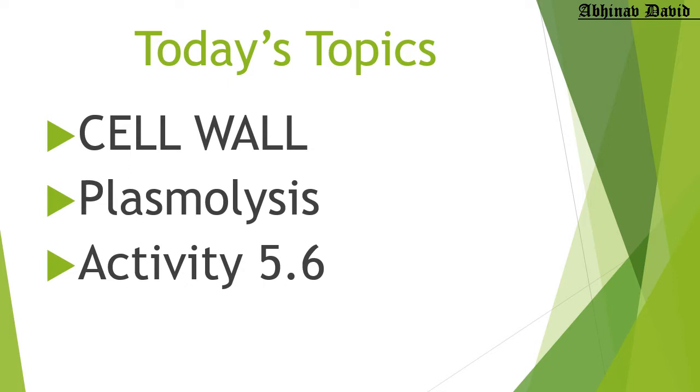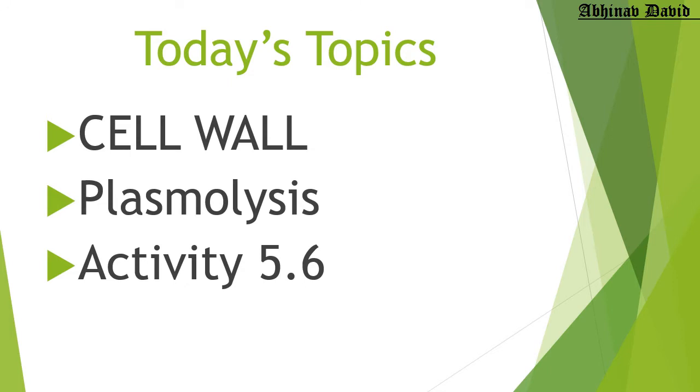Now cell wall is the outermost covering of the plant cells. It is not only present in the plant cell, but it is also present in the bacteria cell as well as the cells of fungi. You have studied in your 8th class in chapter 8 the differences between plant cell and animal cell. The first difference is that plant cell contains cell wall, but the animal cell does not have a cell wall.